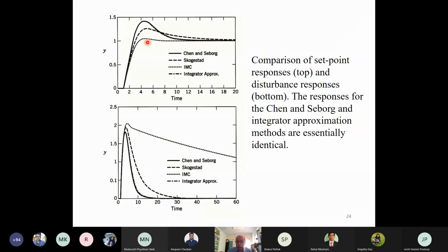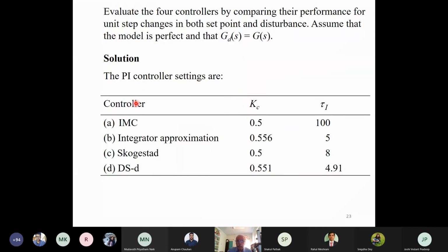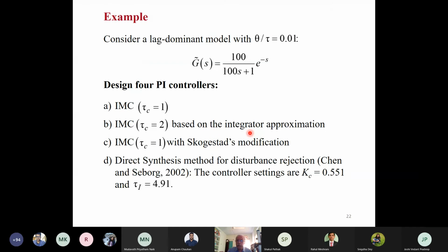I stop here. The only thing I want you to do is solve the same problem over here using the IMC with a disturbance rejection filter. We have used the disturbance rejection filter earlier.